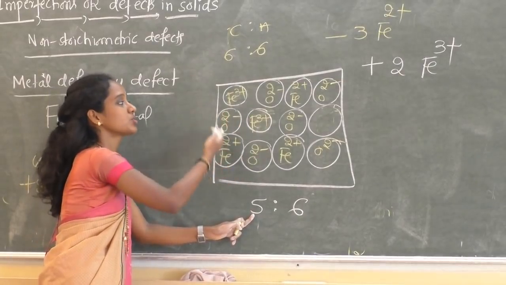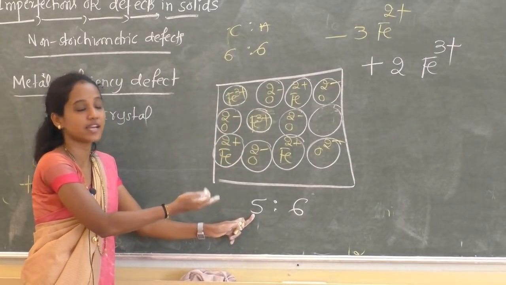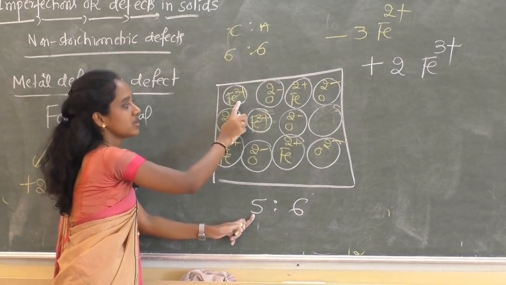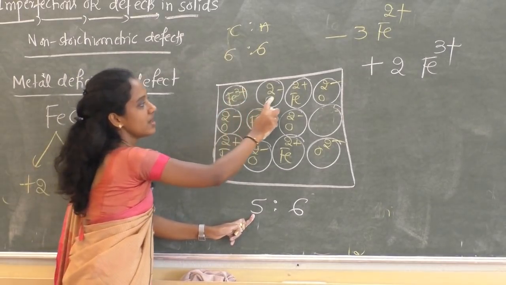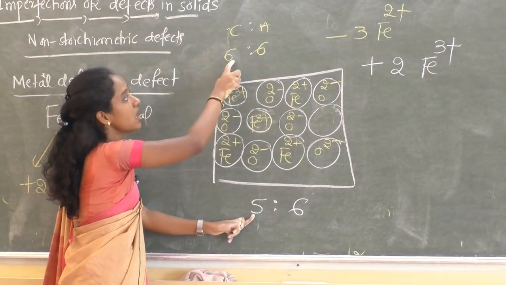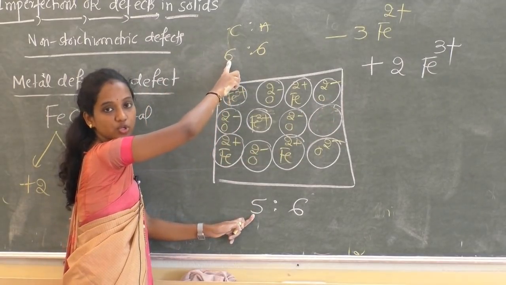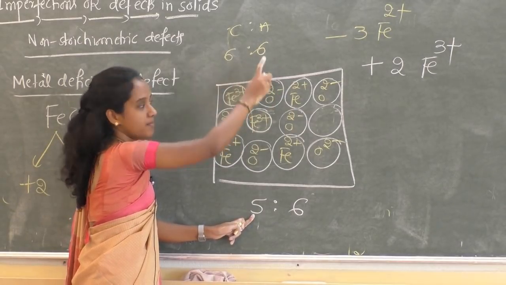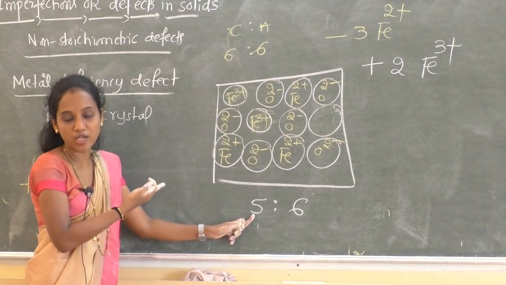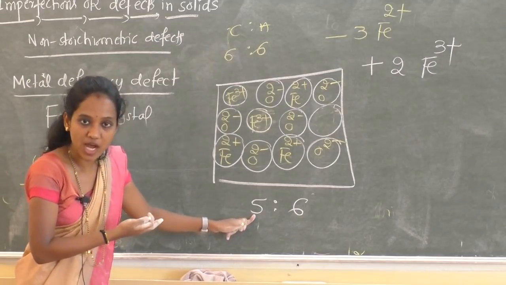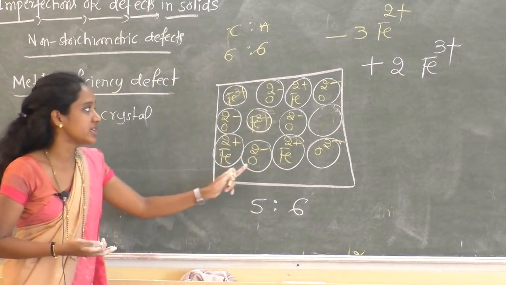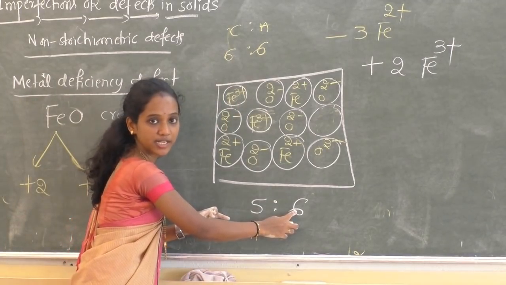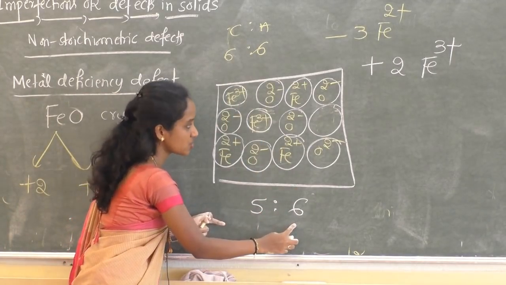What about the charge? Plus and minus charges, are they the same or not? See, initially I took only Fe2+ ions. How many are there? 6. So 6 multiplied by 2, 12 positive charges. Now you check here, once again there are 6 oxide ions, so 6 times minus 2, again it is 12 negative charges.